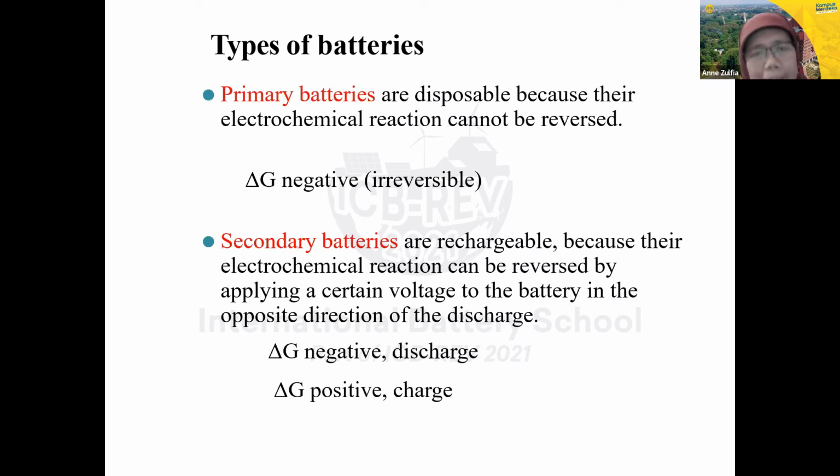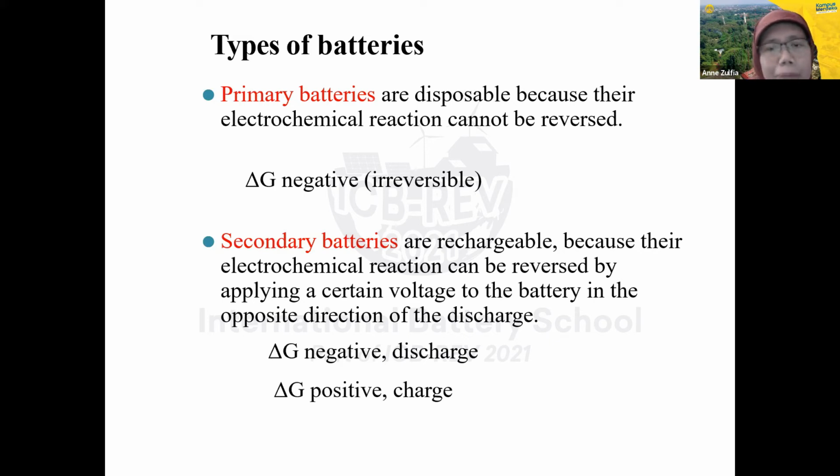So for the types of battery, we have the primary battery. The primary battery, we only use once. After that, we have to dispose of it because this material cannot be used many times. So we only use it one time. For the primary battery, we cannot reverse it because the electrochemical reaction here cannot be reversed. It only discharges. During discharge, we have negative free energy.